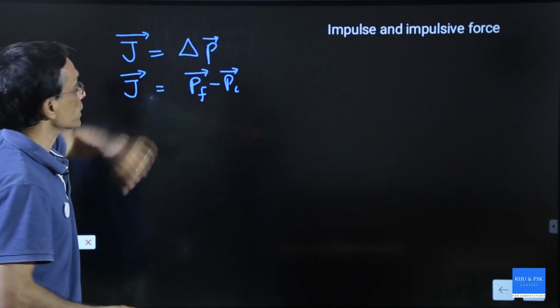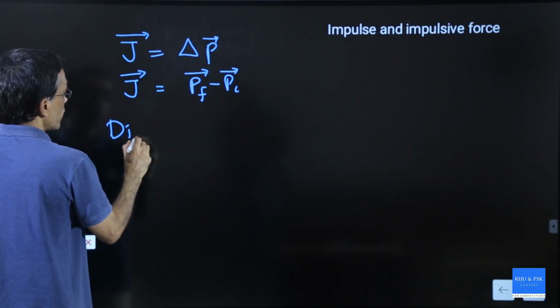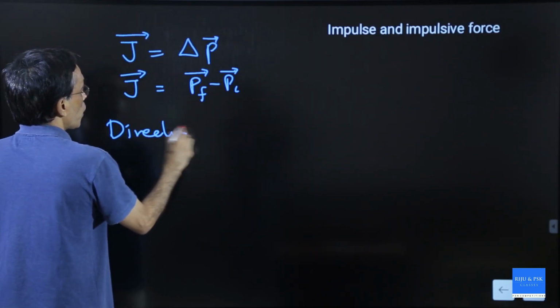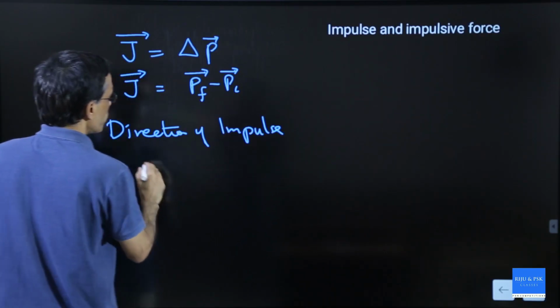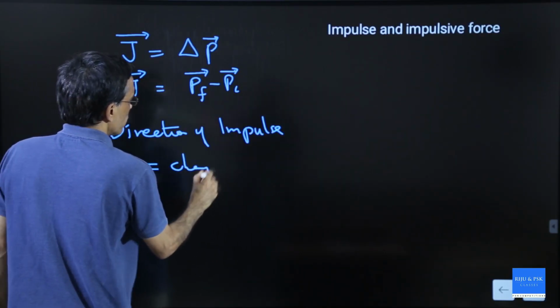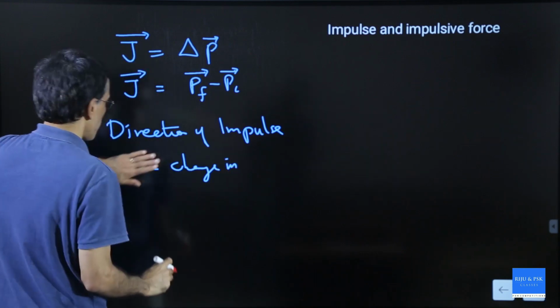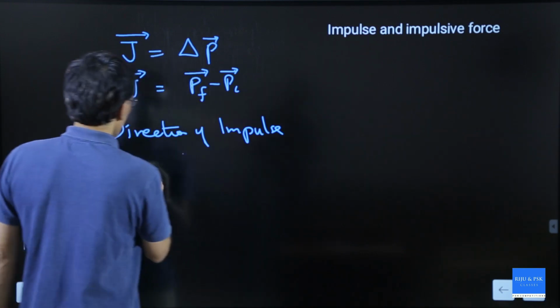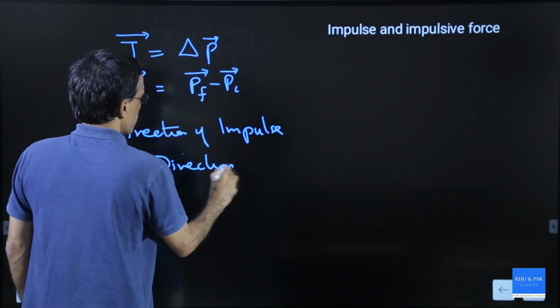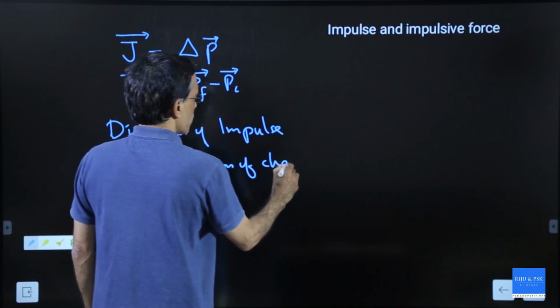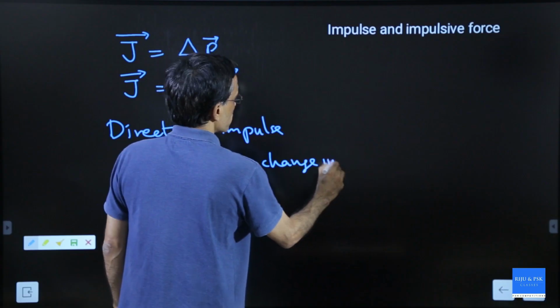J is the impulse. What is the direction of impulse? Direction of impulse equals direction of change in momentum.